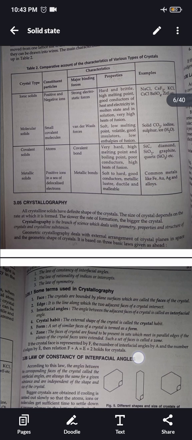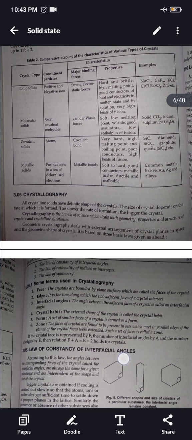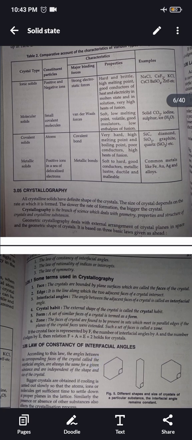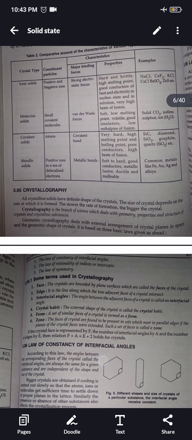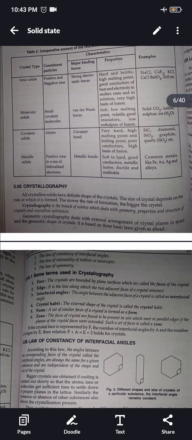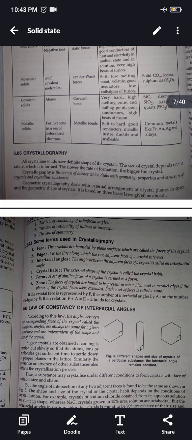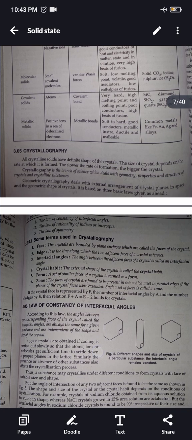Law of constancy of interfacial angles. According to this law, the angles between the corresponding faces of the crystal, called the interfacial angles, are always the same for a given substance and are independent of the shape and size of the crystal. Bigger crystals are obtained if cooling is carried out slowly so that the atoms, ions or molecules get sufficient time to settle down at proper planes in the lattice.